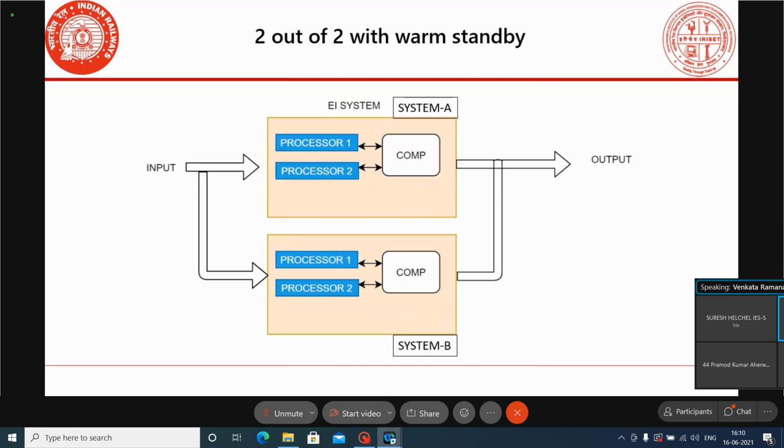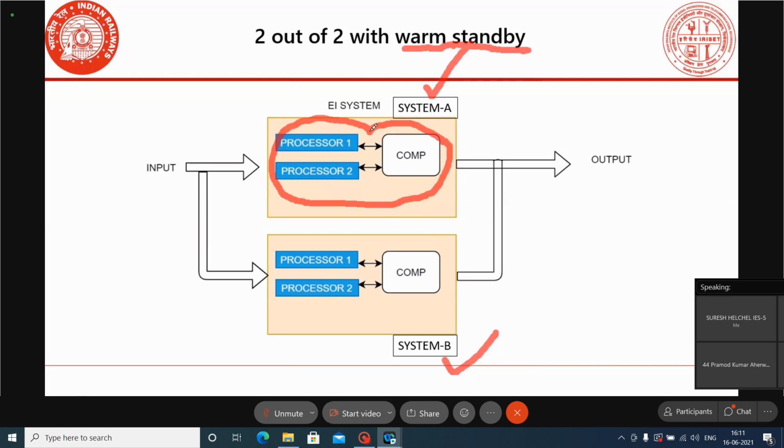This is the diagram for the 2 out of 2 system with the warm standby system. Here we have two systems, system A and system B, that is the standby. There is no communication link here. This is the warm standby arrangement. Inside one system, we are using two processors, processor 1 and processor 2. The second system also has processor 1 and processor 2.